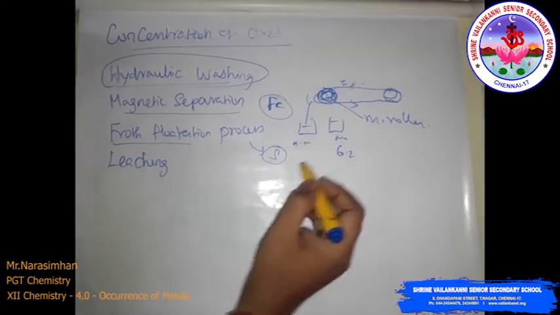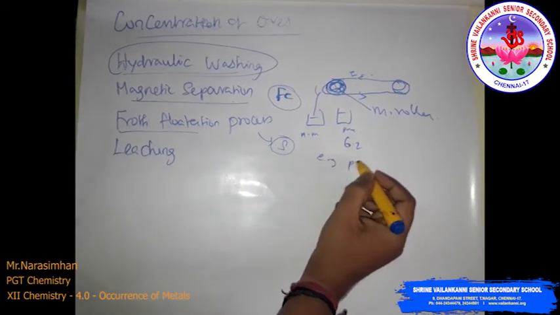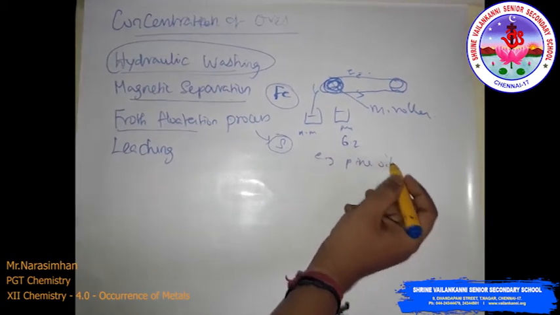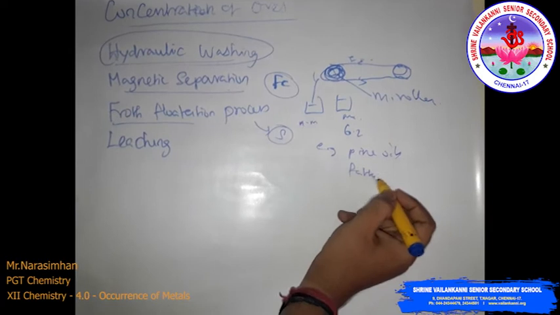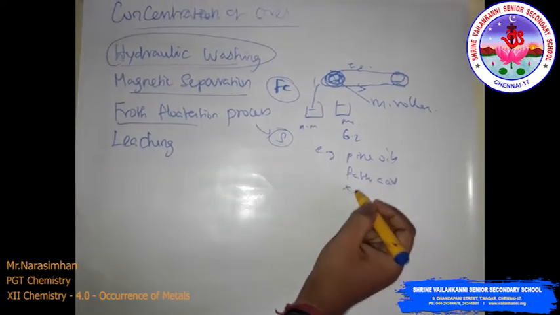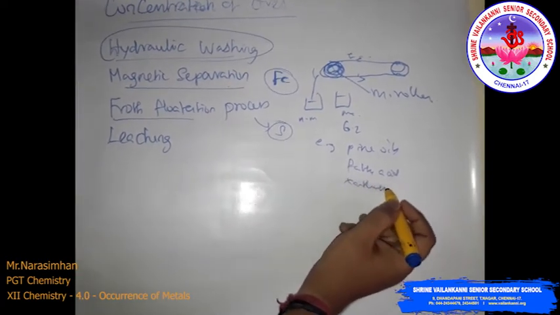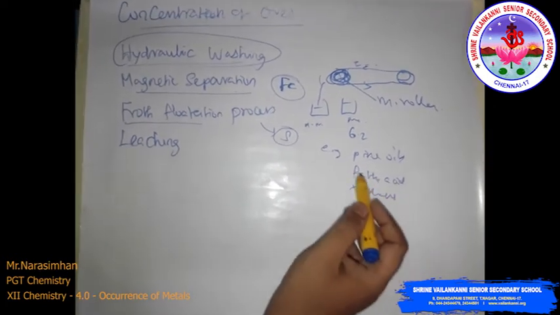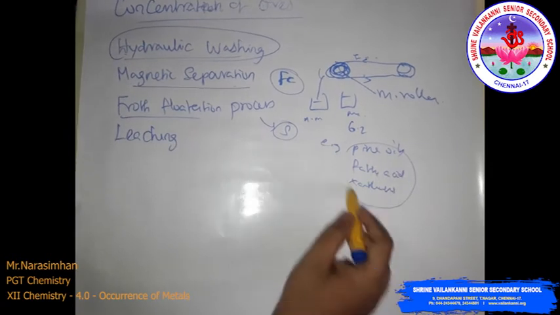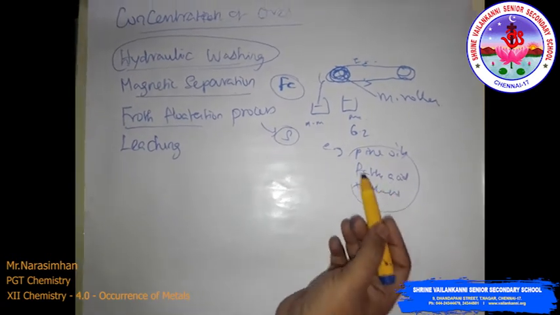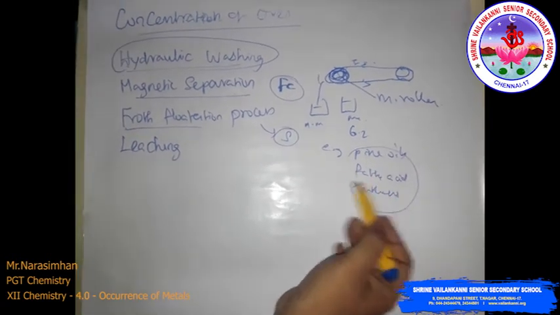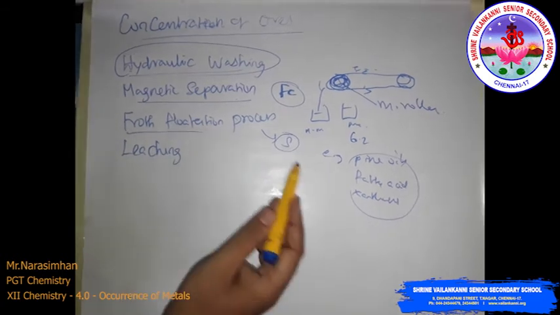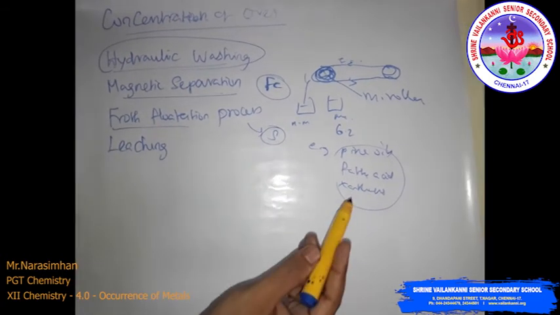The collectors are, for example, pine oil, fatty acid, xanthates. They enhance the non-wettability of the mineral particles, and the froth stabilizers stabilize the froth. This process is called the froth flotation process.